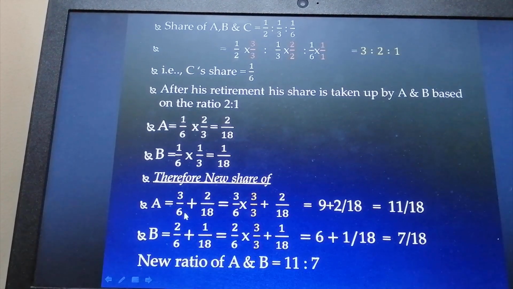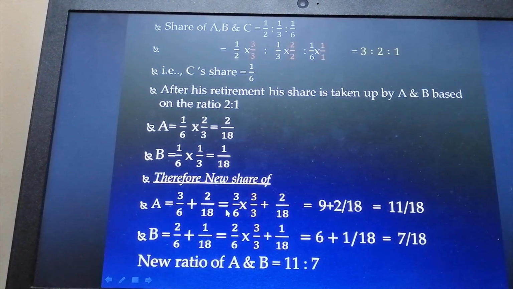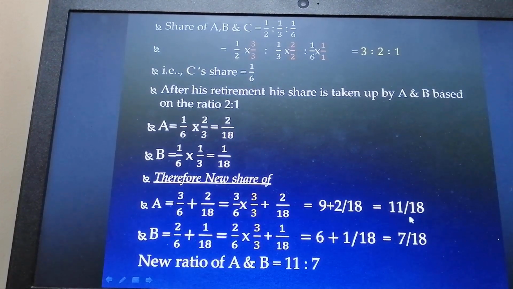Along with it, the part of share which has been taken up from the retiring partner, that is 2 divided by 18, will be added. Here we have to take LCM. Therefore, 3 by 6 is multiplied by 3 by 3. In such a case, 9 plus 2 divided by 18. Therefore, the new ratio of A is 11 divided by 18.